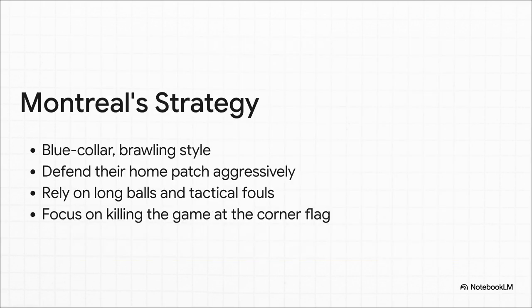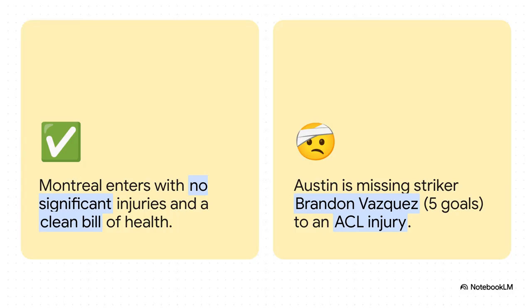And this is how they play. They call it lunch pail football. And let me tell you, it is not pretty. We're talking a gritty, brawling, in-your-face style that's just designed to frustrate you. They'll use tactical fouls, they'll slow the game down to a crawl, they'll do literally anything to defend their home turf. And get this, Montreal is coming into this game with a totally clean bill of health, no major injuries.